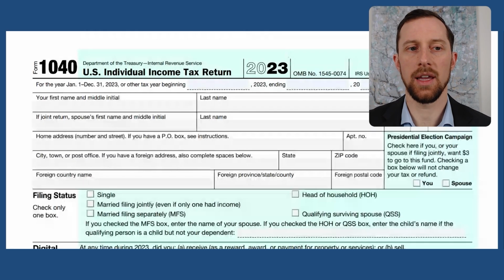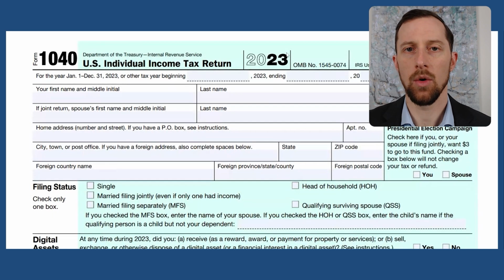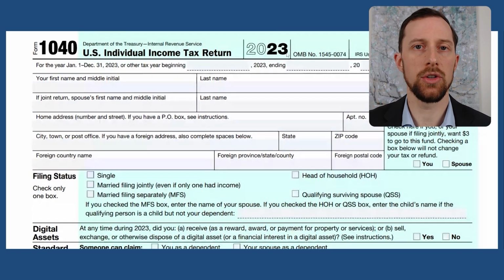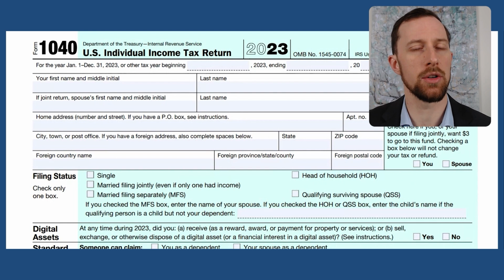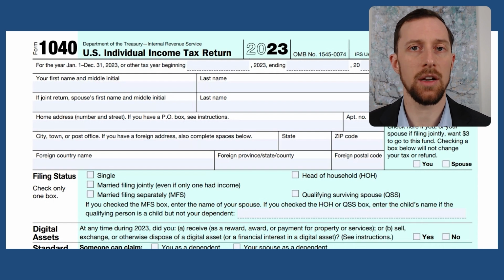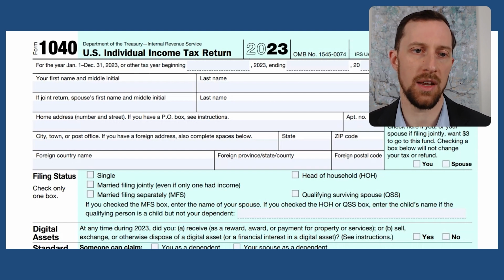So we're going to be looking at the form for 2023. Now, what you see here, again, is the Form 1040 Individual Income Tax Return for 2023. We're just going to walk through some of the big pieces of this tax return, and then you're going to hopefully learn a little bit more about what goes into each line and things to be aware of as you review your taxes, whether you do it yourself or have a professional file the taxes for you or prepare the taxes for you. So one caveat here is I am not a CPA, I'm not an enrolled agent. None of this is tax advice. So take everything that we say with a grain of salt. This is just an overview of Form 1040.